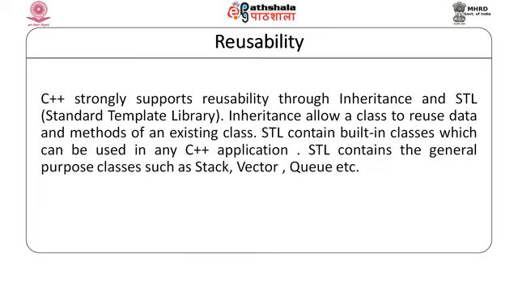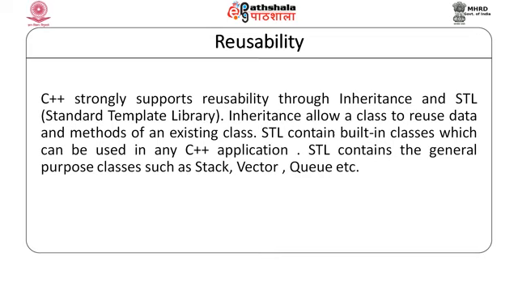Apart from that, C++ also supports reusability through inheritance and the standard template library. Inheritance allows a class to reuse data and methods of existing classes. The standard template library contains built-in classes which can be used in any C++ application.